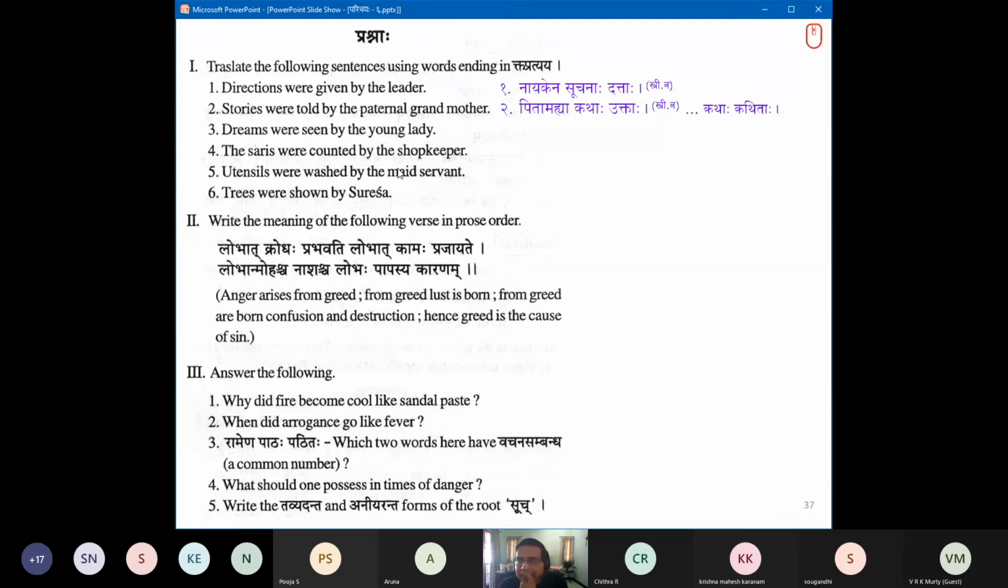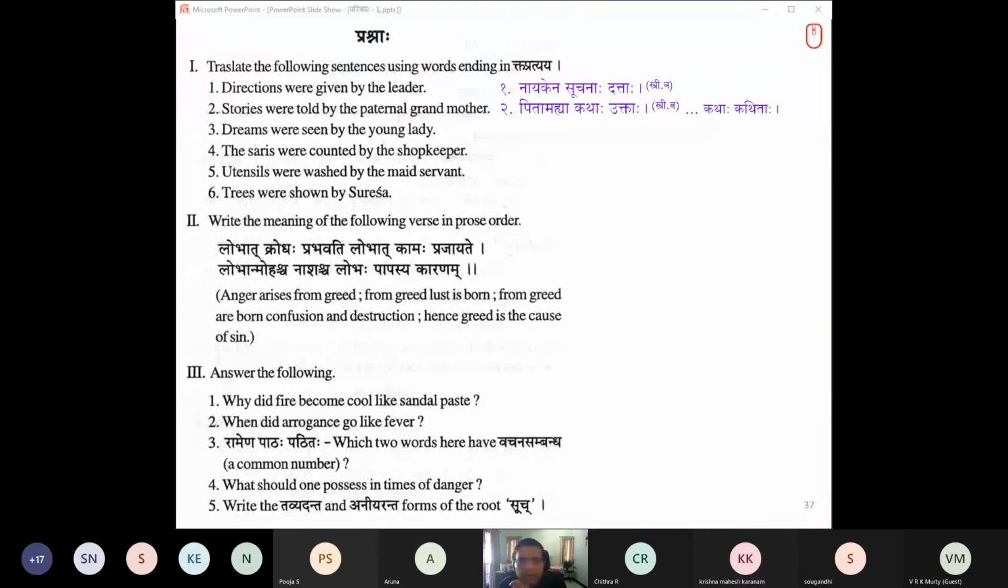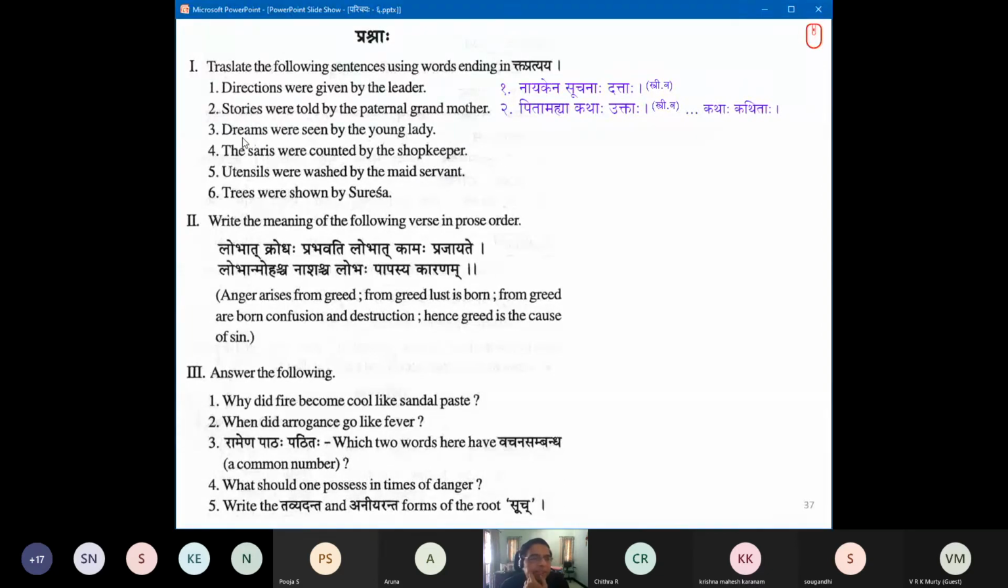Okay. Number 3. Who is volunteering? Well done, Krishna. Manjunath BM, yes sir. Great, sir. Can you try number 3, sir? Dreams were seen by the young lady. Young lady.